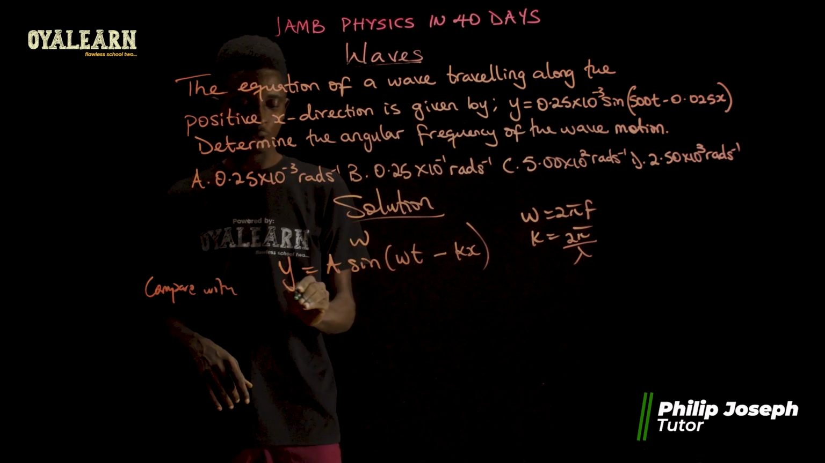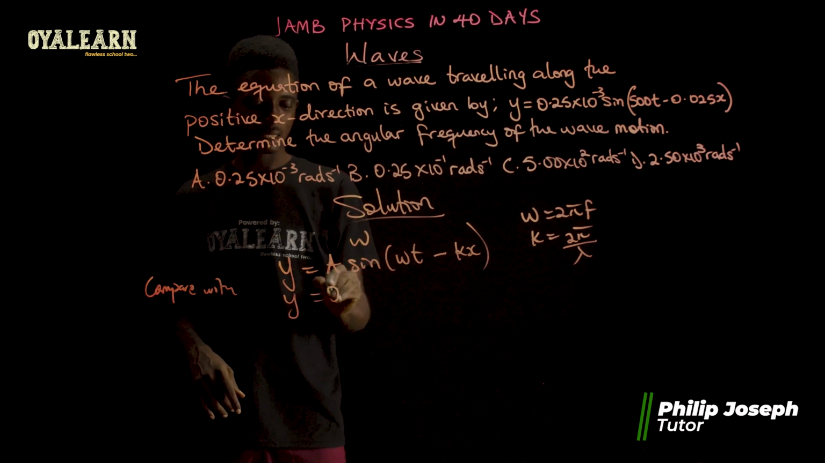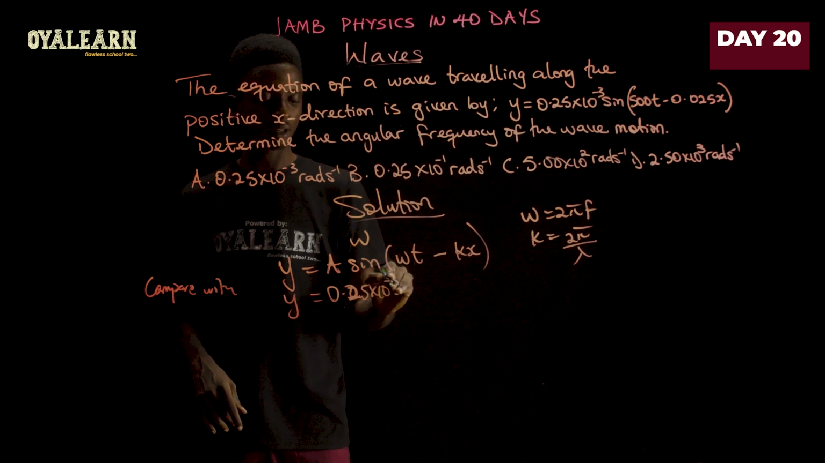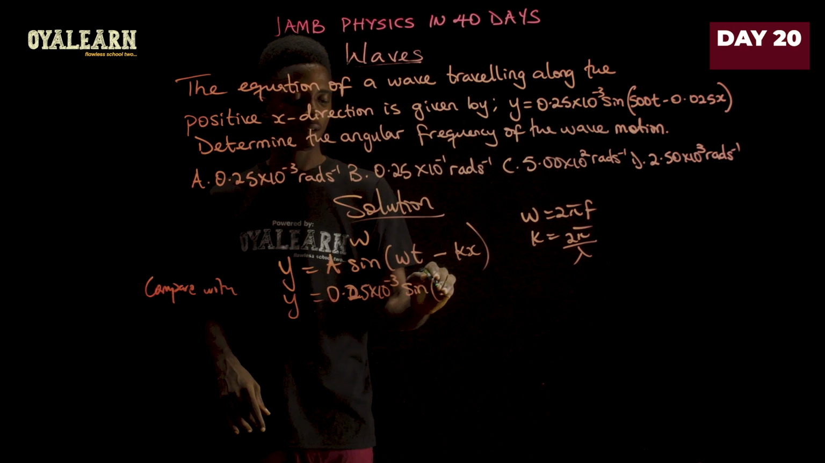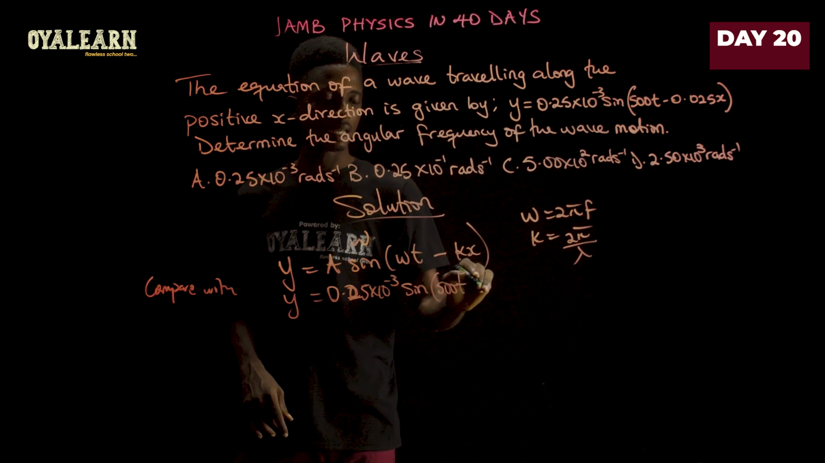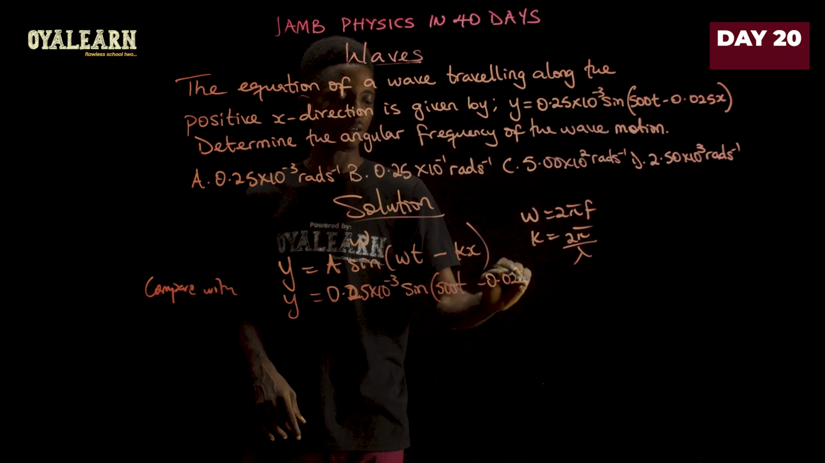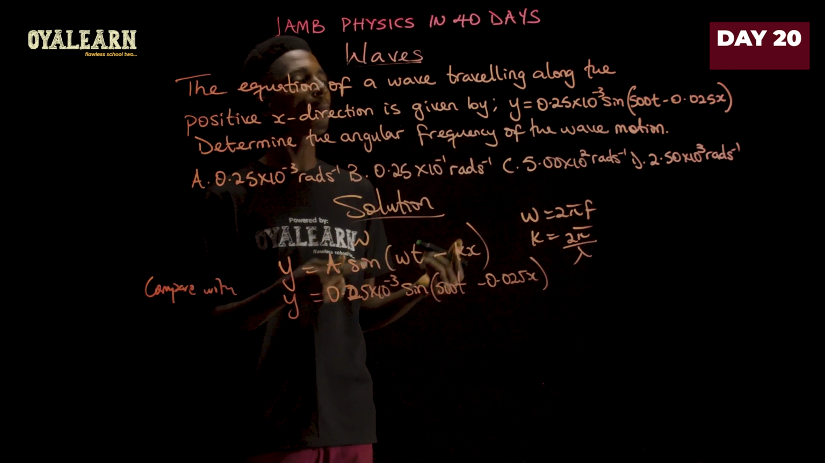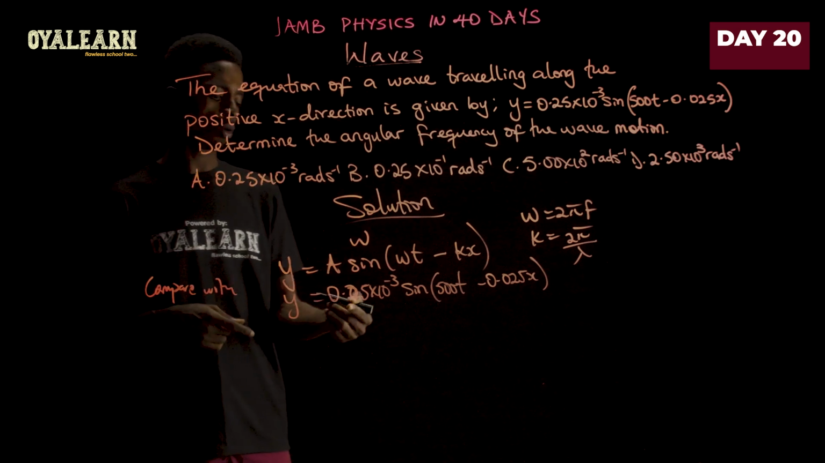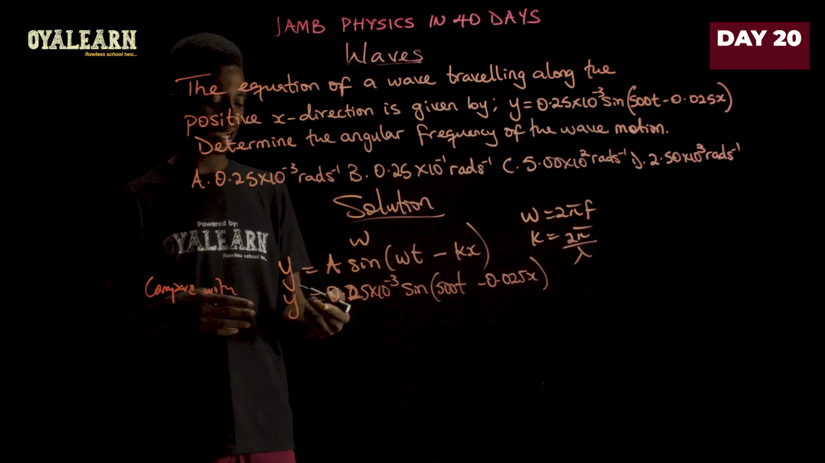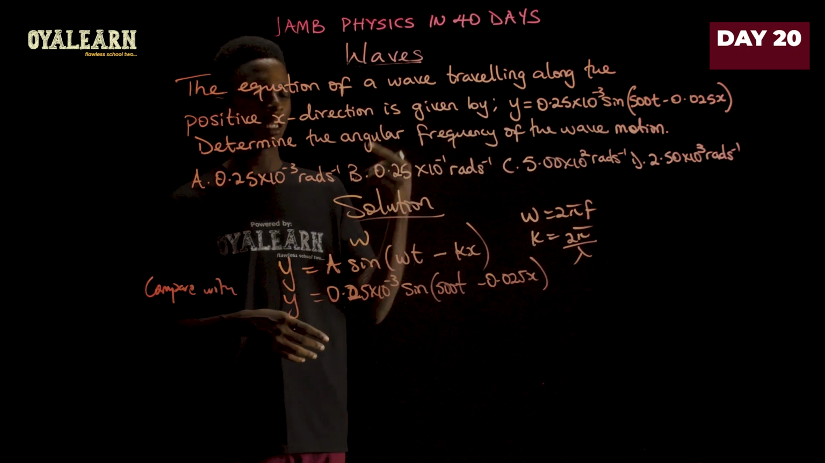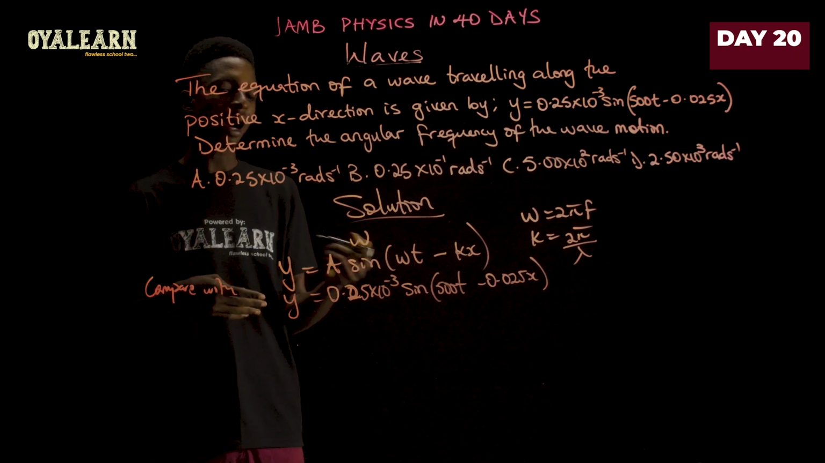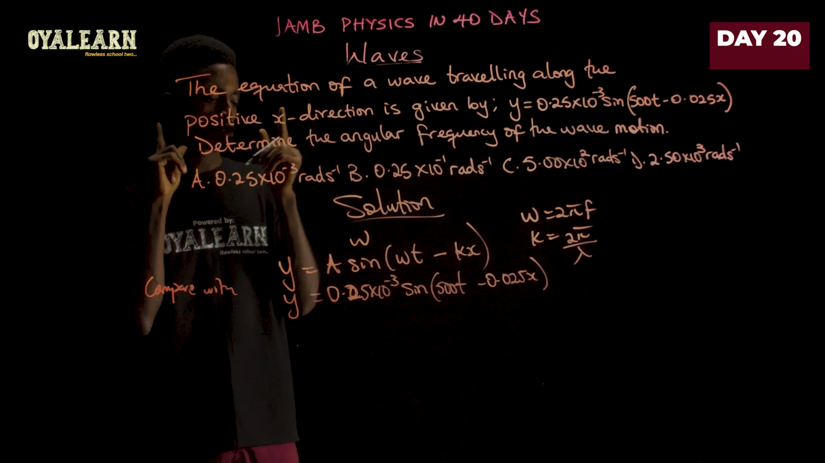So we compare with the equation we are given, which says y equals 0.25 times 10 raised to the power minus 3, then sine 500t minus 0.025x close bracket. Now, from this, we can begin to pick out some things, for example, the amplitude of the wave A is going to be what we have here. So if it's an amplitude we're asked to find, we'll say it's 0.25 times 10 raised to the power minus 3, which should have been option A. But amplitude is not in rad per second, so please take note of that.